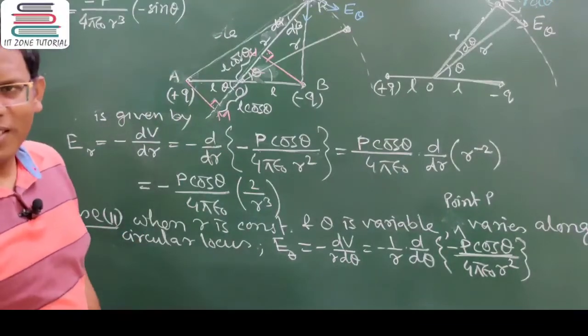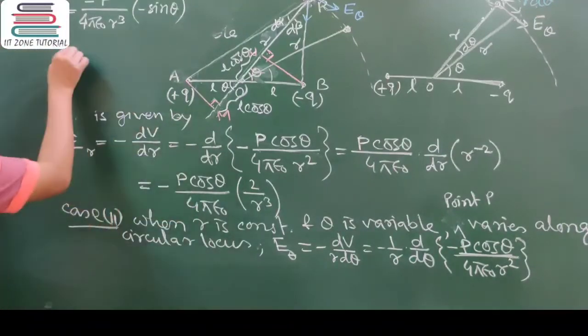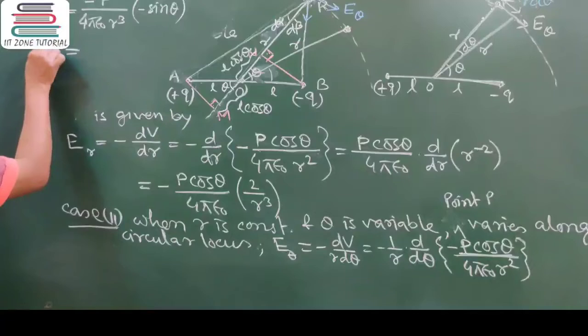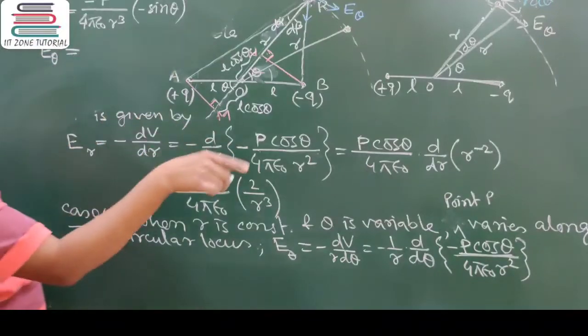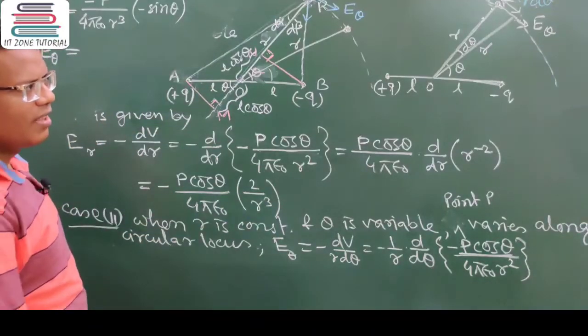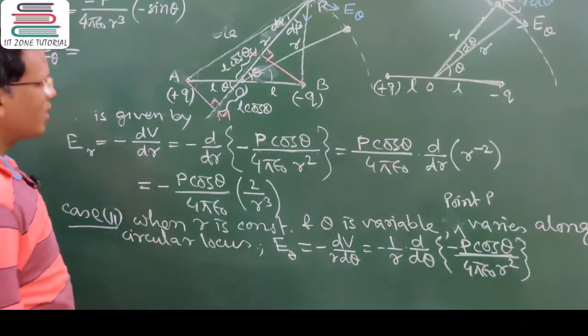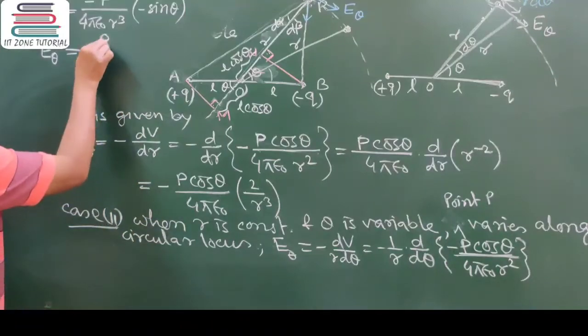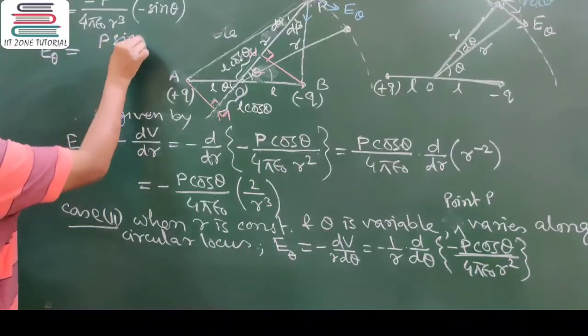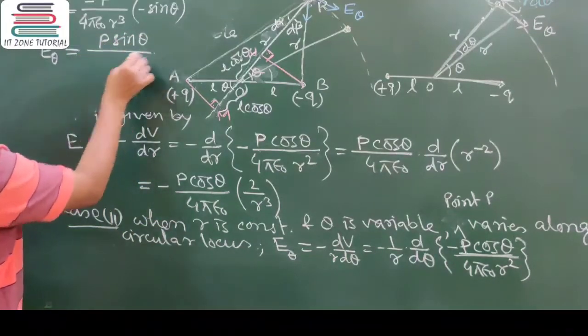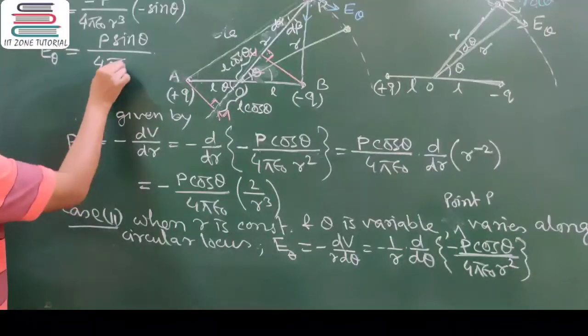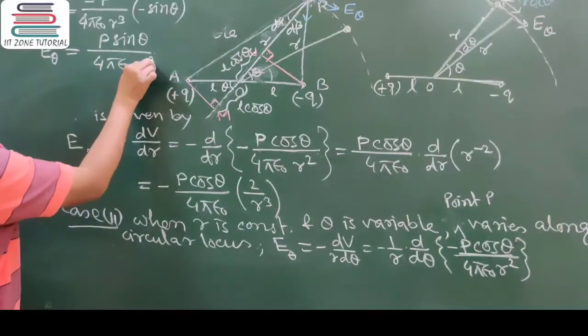Minus of sin theta. So ultimately we are getting the electric field along the circular circumference with respect to the center of the dipole, that is p sin theta divided by 4 pi epsilon naught r cube.